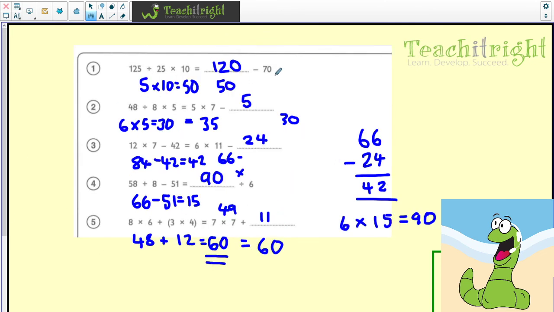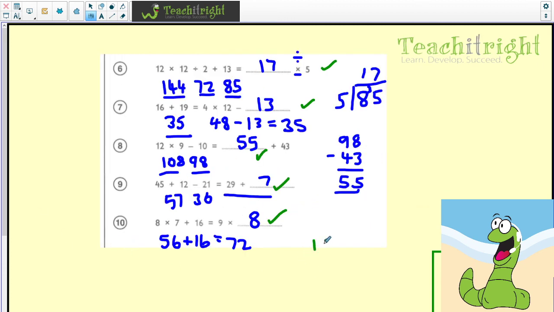But well done if you manage to get all 10 of those correct. Just ticking them off for you now so you can see how to mark them, and then just put a nice 10 at the bottom if you got all of them right. If you didn't, don't worry, but maybe just check that you know your times tables.